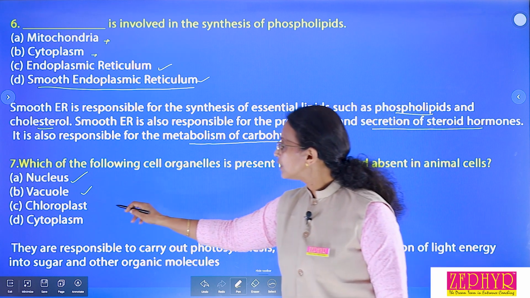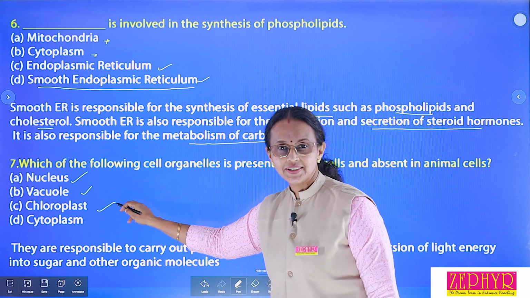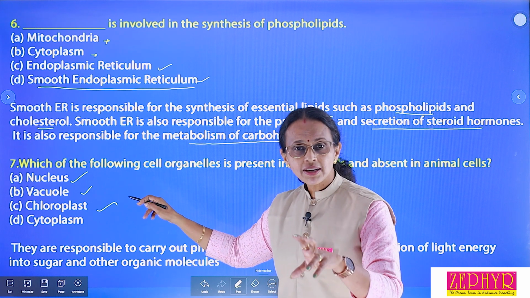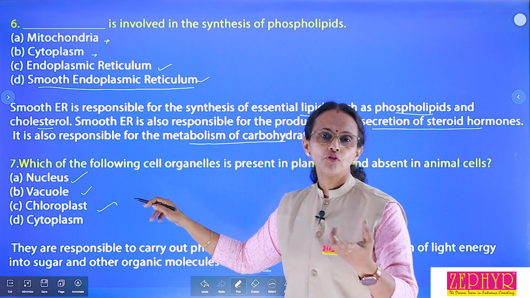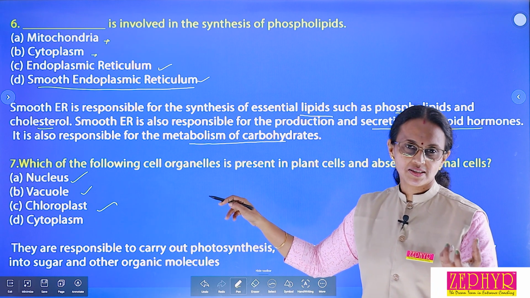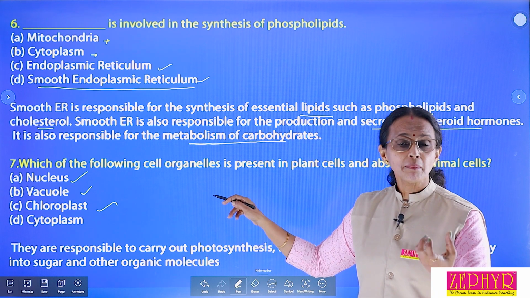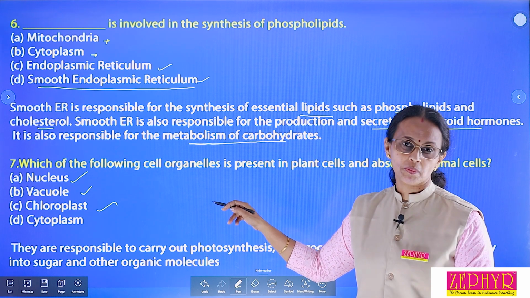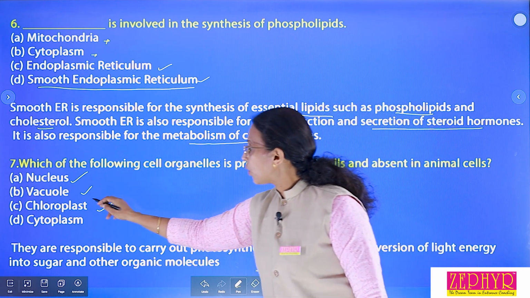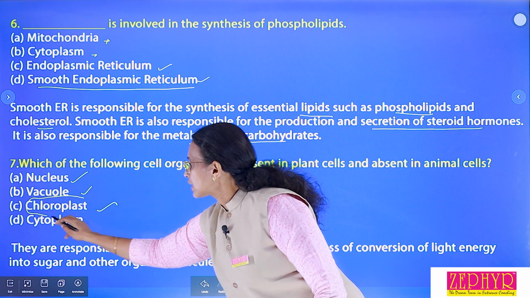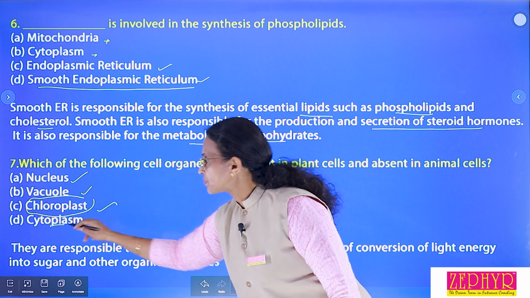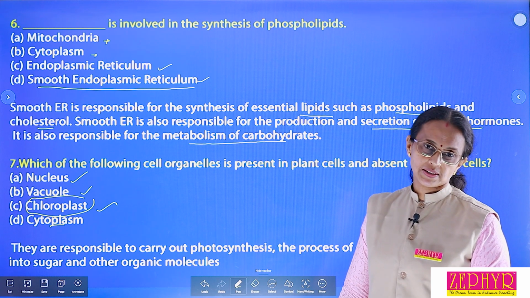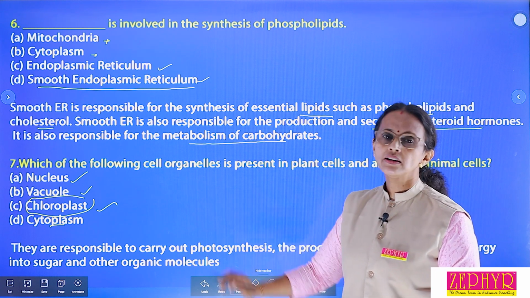Okay. Then third, chloroplast. It is a plastid. It is a cell organelle which contains chlorophyll. Function is photosynthesis. Photosynthesis takes place in plant cell. Photosynthesis is the function of chloroplast. Here it is present only in plant cell, chloroplast. Cytoplasm. Cytoplasm is a jelly-like substance present in all kinds of cells. Okay, then what is the answer?